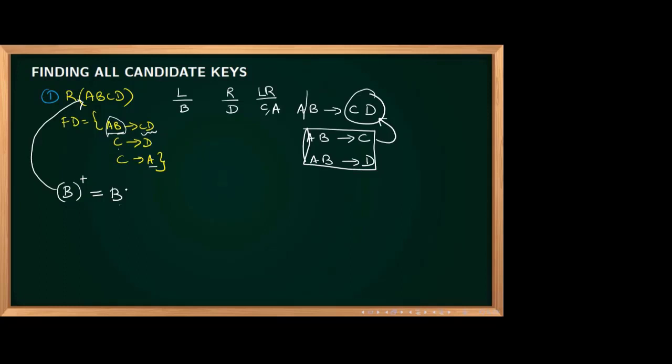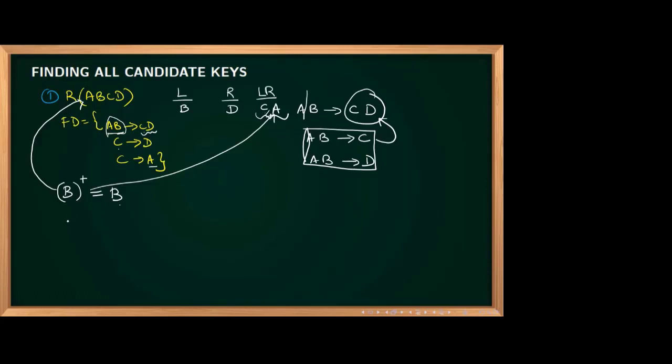Now we can go with the trial and error method. You can add one by one. Left and right means it may or may not be a part of candidate key. You have to check that. So what I do, B will definitely be a part of a candidate key. So I have to add one by one and I will check.